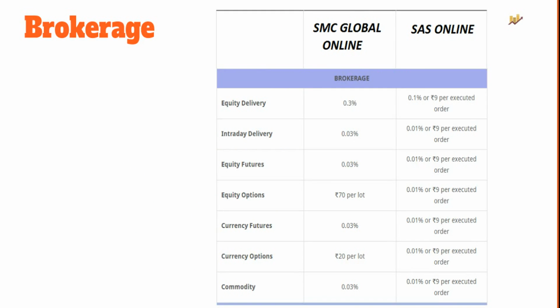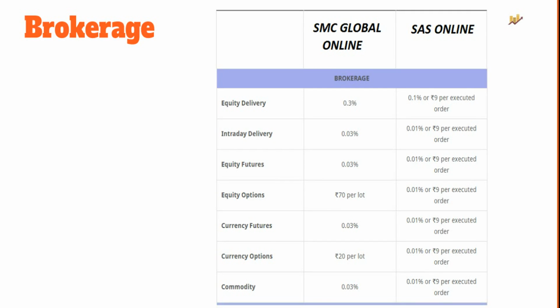Now coming back to this comparison, brokerage is one area where full service stockbrokers can't really be compared with a discount one. The same story repeats here as well. SMC Global Online charges you 0.3% of your trade value for equity delivery. That would mean that in case you trade for, let's say, 1 lakh rupees, you need to pay 300 rupees as brokerage charge to SMC Global Online for delivery. For intraday, you can see the value is at 0.03%. Similarly, in other segments, options and commodity segments too.